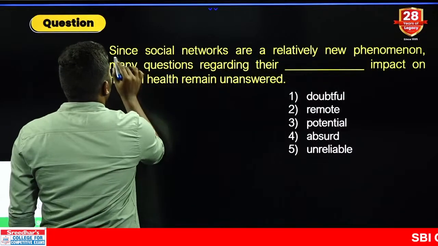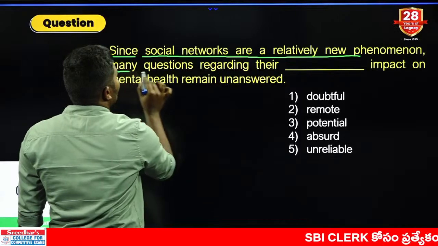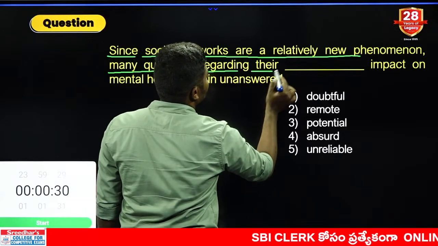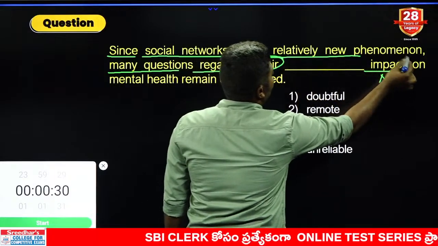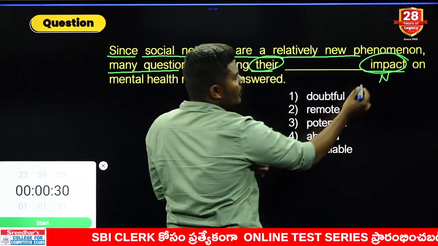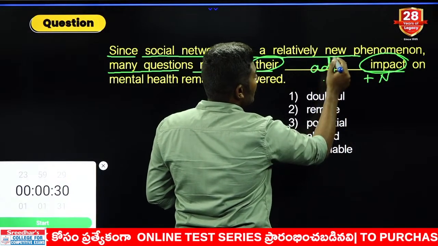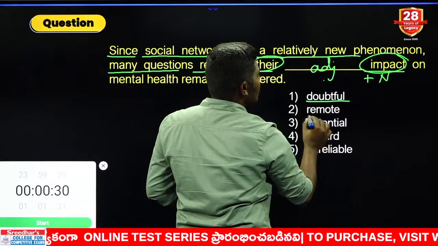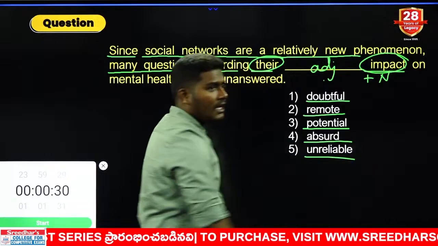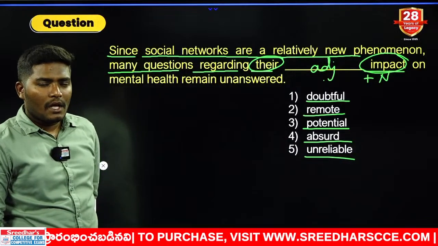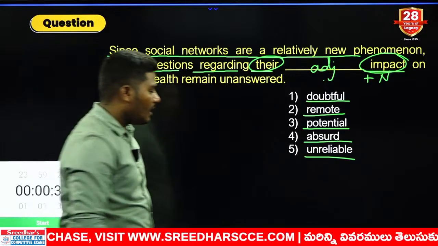Right, look at this. Since social networks are a relatively new phenomenon, many questions regarding their must be followed by a noun. There is already a noun given here. So what comes in this position, can you tell me? We need a word which modifies the noun. What is the only word which modifies the noun? Adjective. Doubtful can be an adjective, remote can be an adjective, potential can be an adjective, absurd can be an adjective, unreliable can be an adjective. All of these words can be adjectives. That means we cannot answer with the usage of the noun phrase. Okay, we need something else.